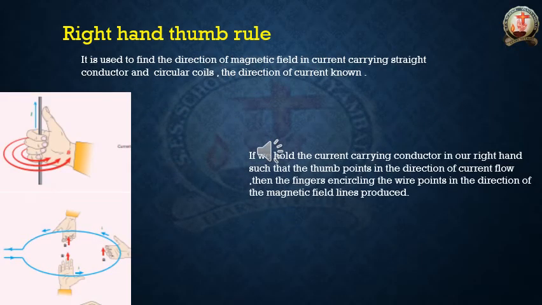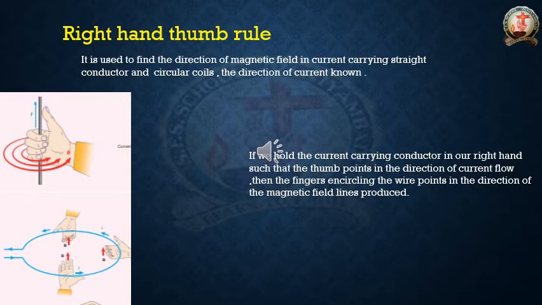The next concept is the right hand thumb rule. By the use of our right hand, we can find the direction of the magnetic field in a straight current carrying conductor and loops, that means current carrying coils. So please see how to find the direction of the magnetic field by the use of our right hand. First of all, see the sentence. It is used to find the direction of magnetic field in a current carrying straight conductor and circular coils.